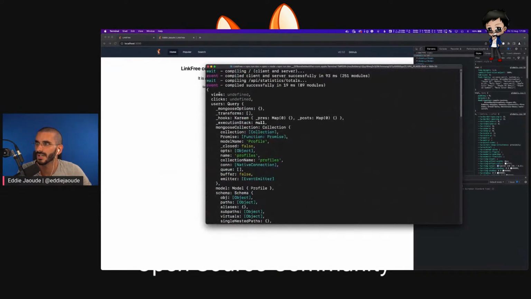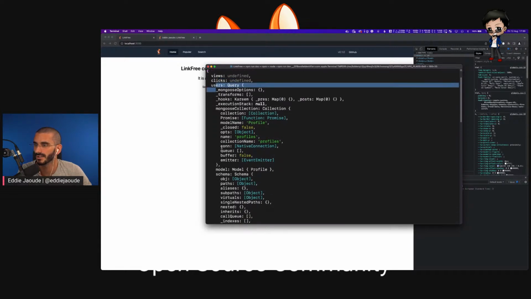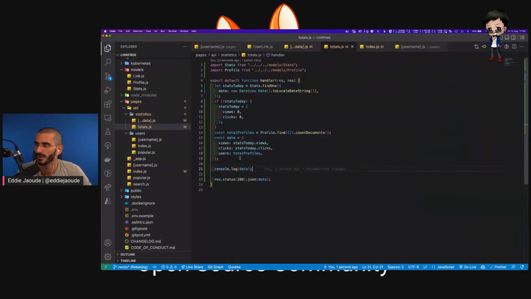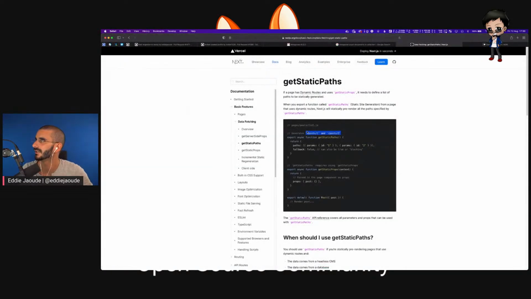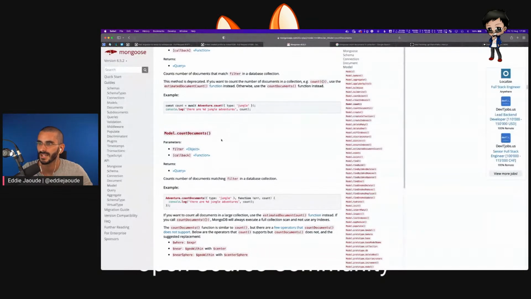Okay, so we've got views undefined, clicks undefined. That's fine. And then we've got users, which is also fine. Why wouldn't that work? I'm expecting that returns a number, but maybe it's returning an object. What does count documents return? Anyone use count documents before? Let's have a look. Count documents, what does it return? Returns a query.